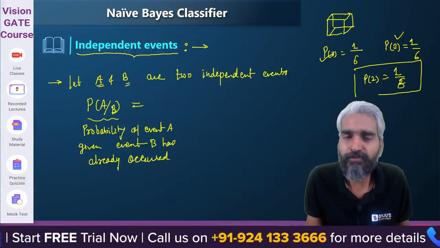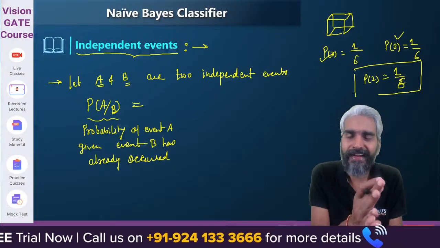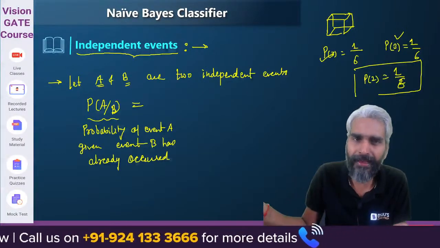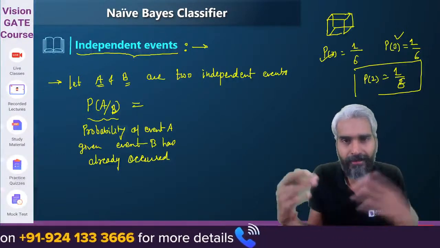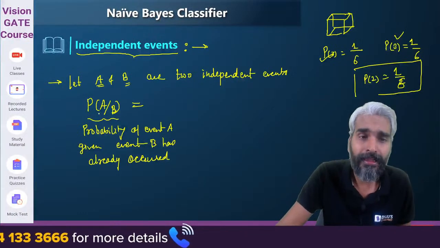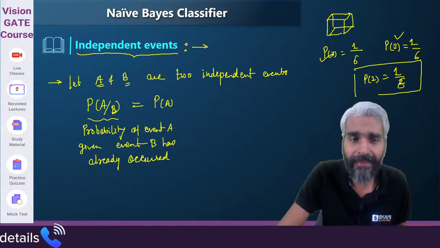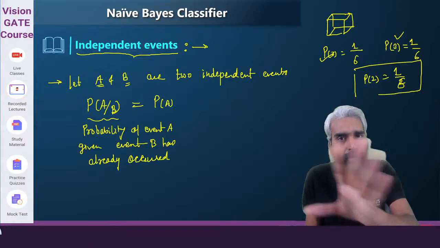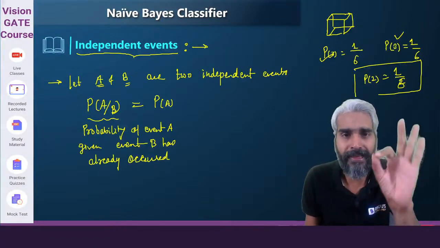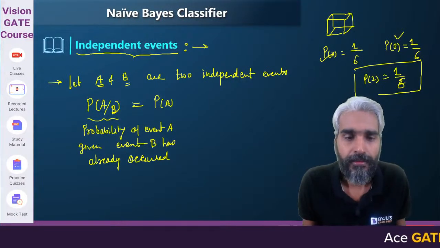Independent events means the probability of A does not depend on event B, whether B has occurred or not. The probability of A given B will be the same as the probability of A any day. Whether B happens or not, the probability of A is independent of event B. Yes or no?